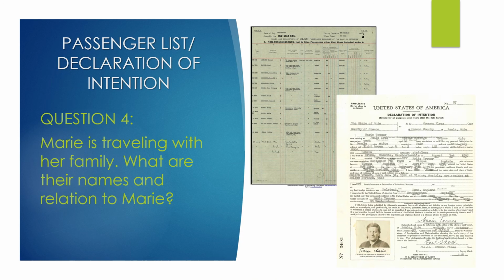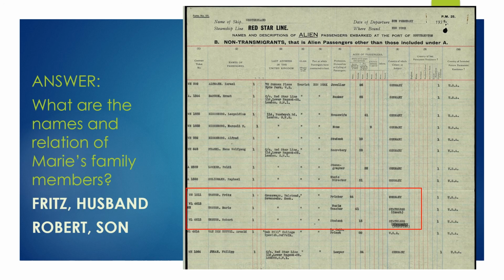For question number 4, again, we're using both these forms, the passenger list and declaration of intention. So question 4 asks, Marie is traveling with her family. What are their names and what are their relations to Marie? So let's start with this passenger list. This form doesn't explicitly state their relationship, but we can actually make some inferences. We can make some guesses based on the information we have.